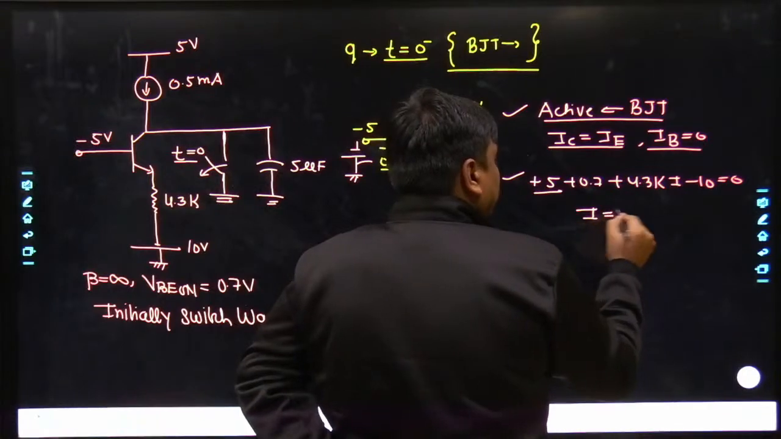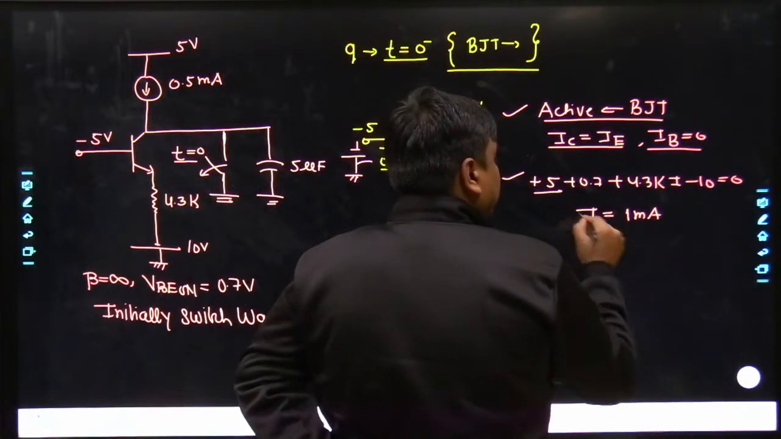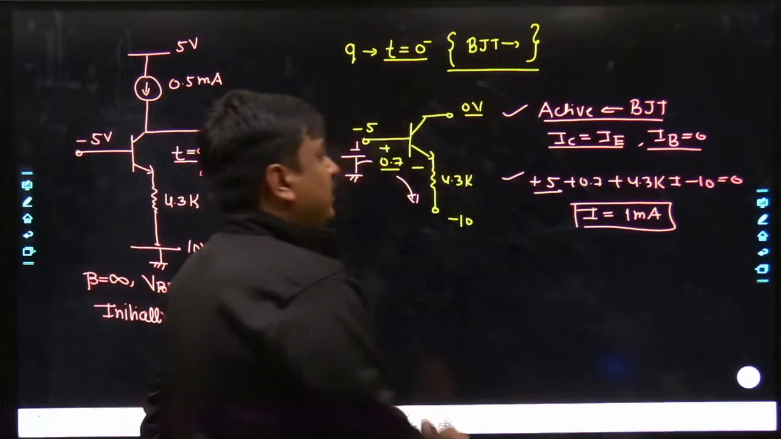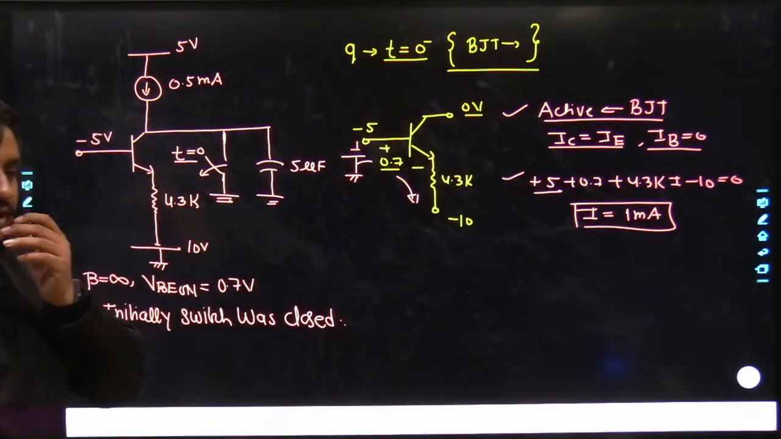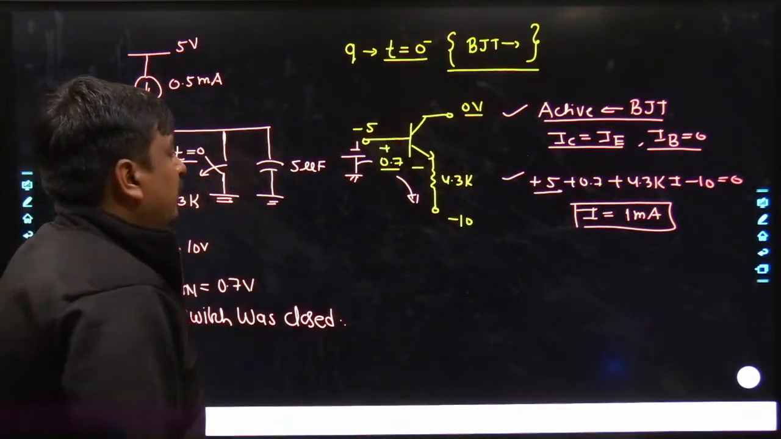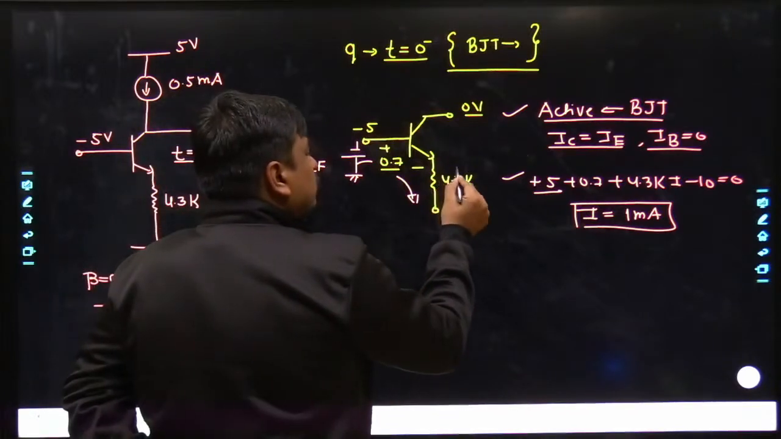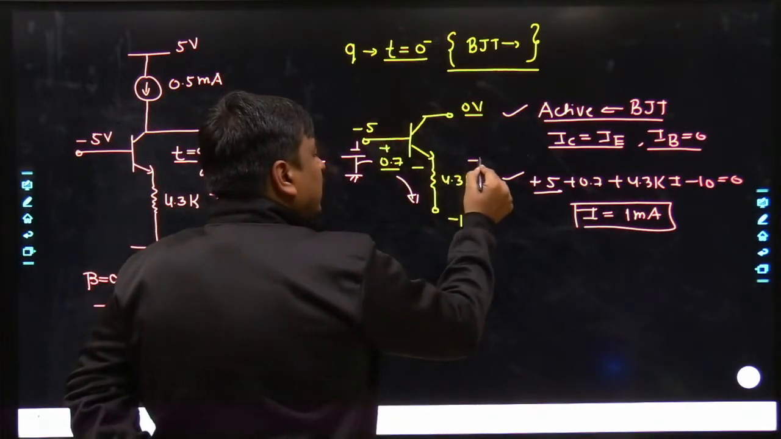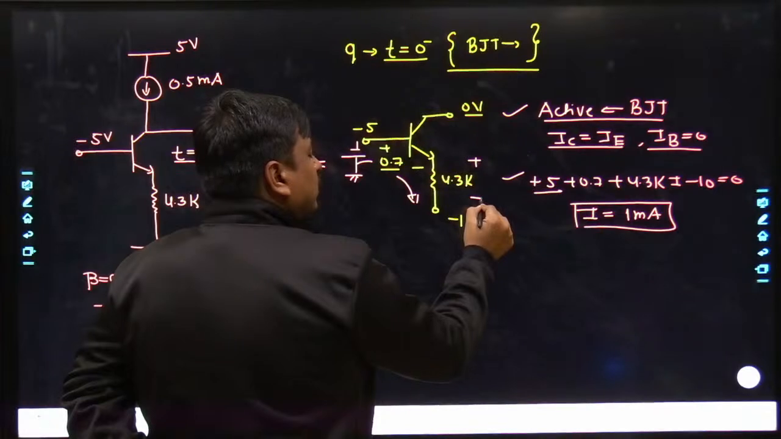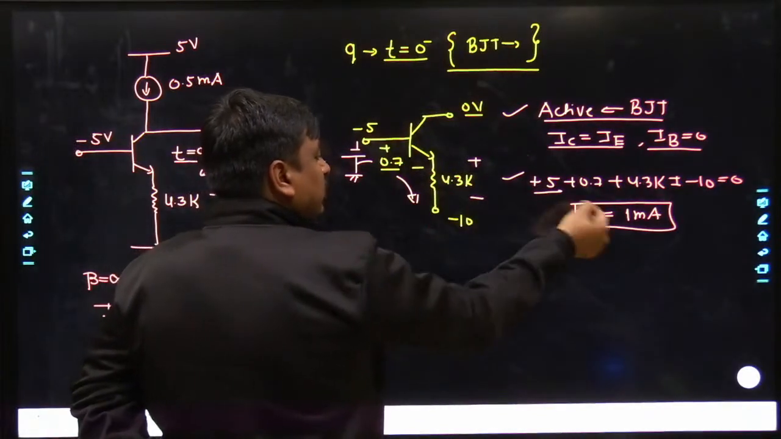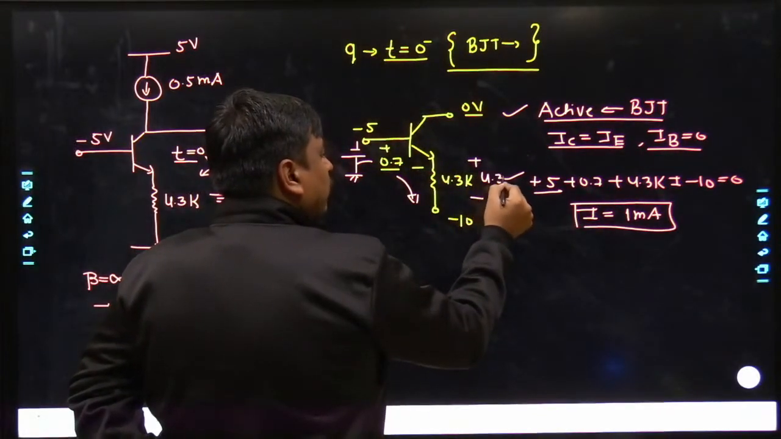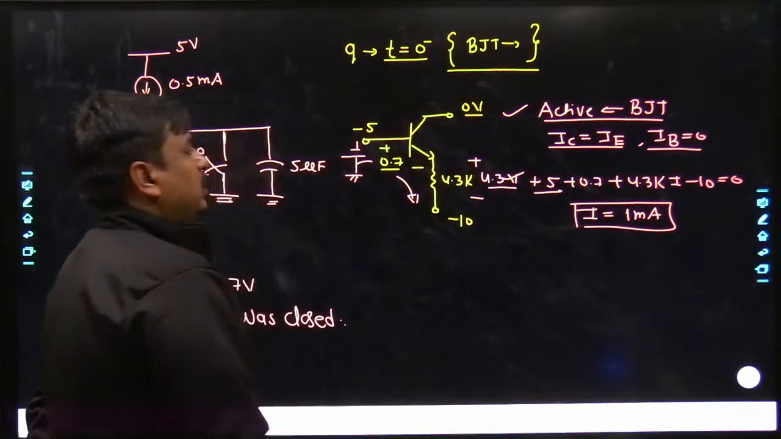The current I would be simply equal to 1 milliampere, agreed? And now if it is 1 milliampere, in future if you want to know the voltage drop across the 4.3 kilo, it would be plus upside minus downside, 4.3 kilo into 1 milli, simply it becomes 4.3 volt, agreed?